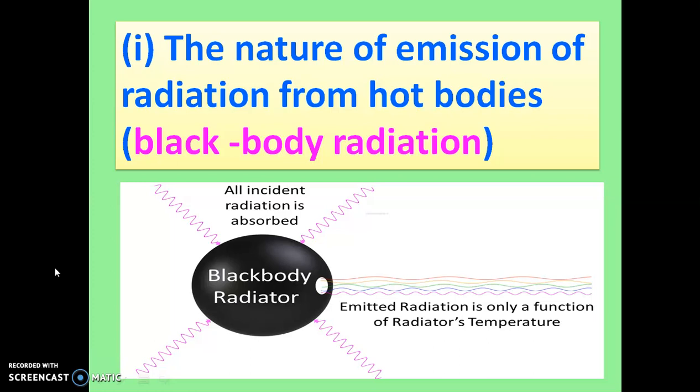There were some relationships that were not able to be explained by the electromagnetic theory of the 19th century, which is also known as classical physics. So we will see certain points and concepts that classical physics was unable to explain. First one is the nature of emission of radiation from hot bodies. It is also known as black body radiation.